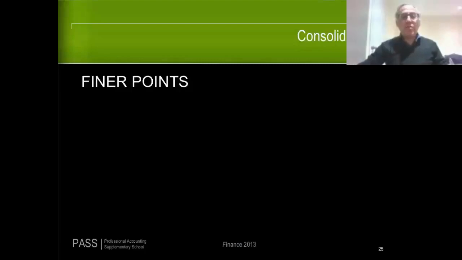We're now going to look at some of the finer points of consolidation. I should mention right from the outset that some of these finer points are very unlikely to be tested. Those areas that I think are very unlikely to be tested, I'm going to ask you to look at on your own because I don't want to waste class time on them. If you're strained for time, I wouldn't worry about the areas that I think are unlikely to be tested.